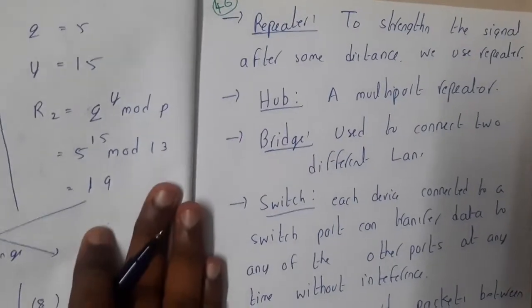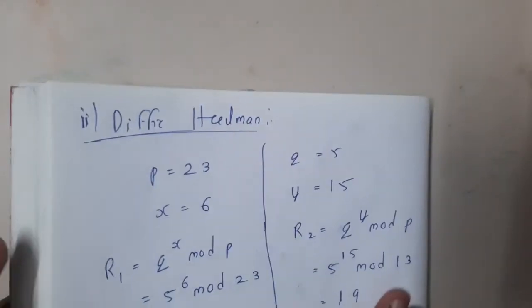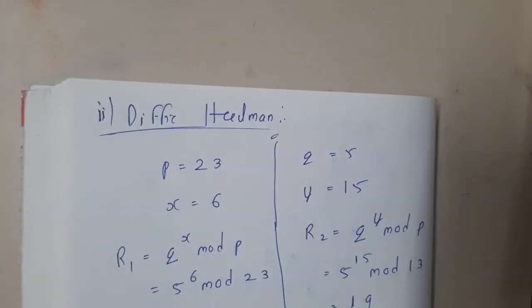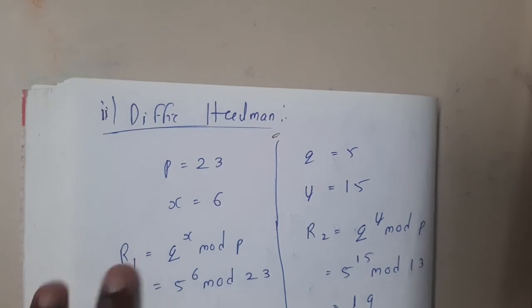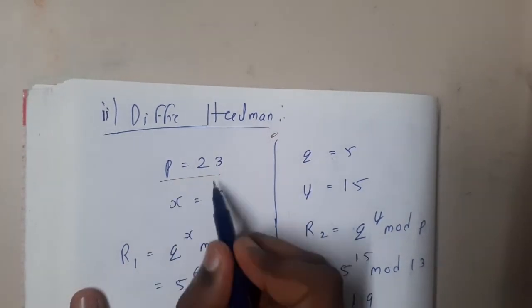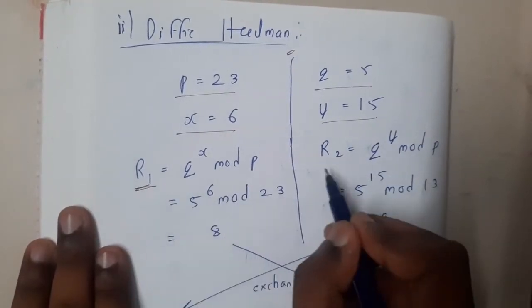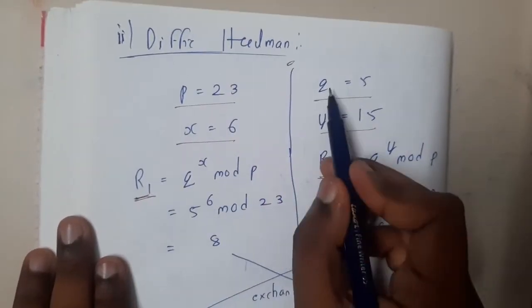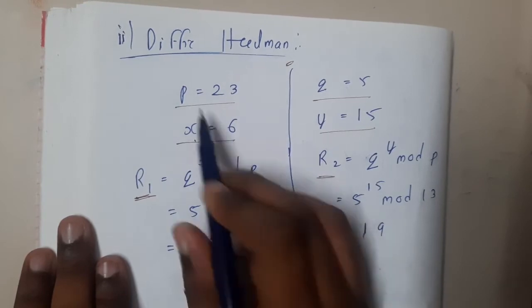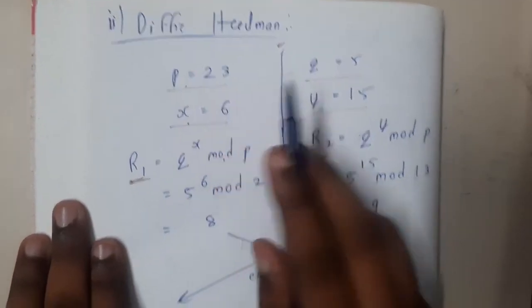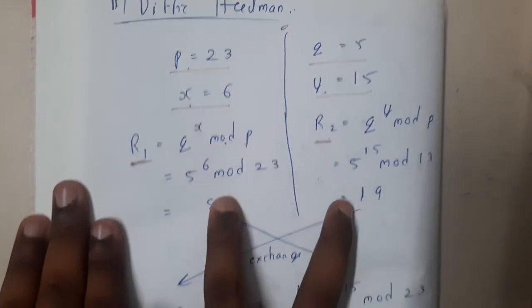The second method they ask about is the Diffie-Hellman algorithm, guys. Here the concept is almost the same, but the formulas are a bit different. We will have P and X, similarly Q and Y. We will calculate R1 and R2. R1 is Q power X mod P, and R2 is Q power Y mod P. We will calculate them and exchange these two values.